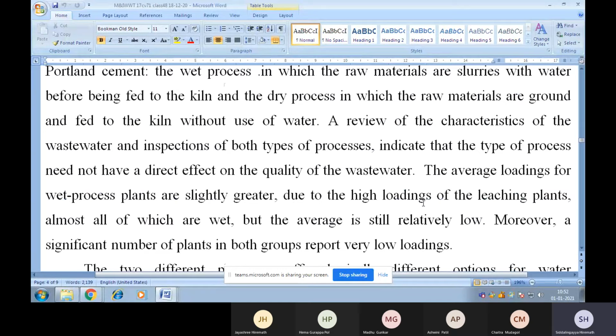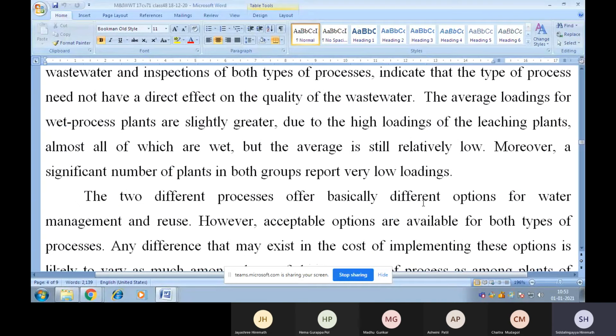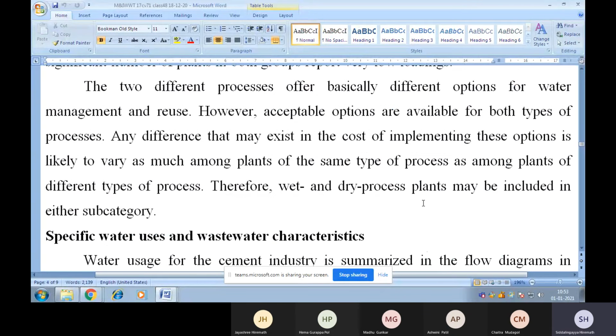The average loadings for wet process plants are slightly greater due to the high loadings of the leaching plants, almost all of which are wet, but the average is still relatively low. Moreover, a significant number of plants in both groups report very low loadings. The two different processes offer basically different options for water management and reuse.